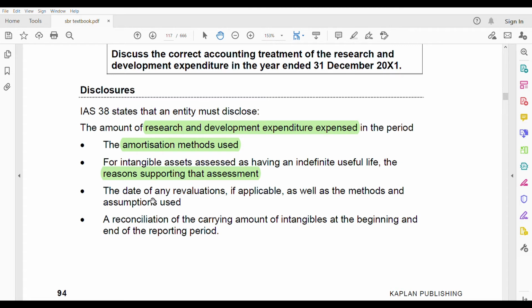The date of any revaluations, if applicable, as well as the methods and assumptions used. Why did they say if applicable? Because you cannot always use revaluation. It depends whether you have an active market or not. If you don't have an active market, then no revaluation, only cost, and then you don't have to disclose. But if revaluation is there, you need to disclose it, because revaluation for intangible assets is tough. First of all, you need an active market. As well as the methods and the assumptions used. Which methods did you use to revalue, and also the assumptions used? This needs to be there.